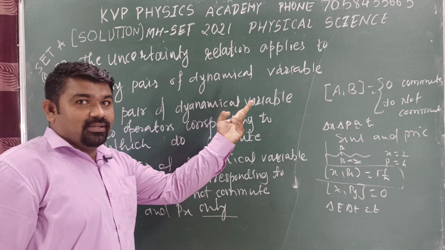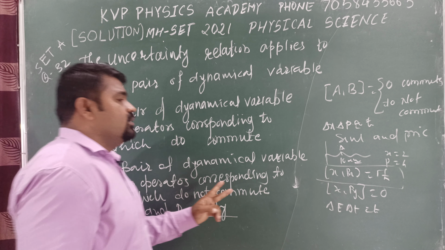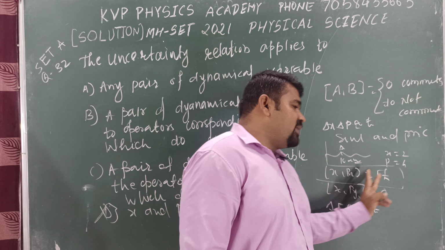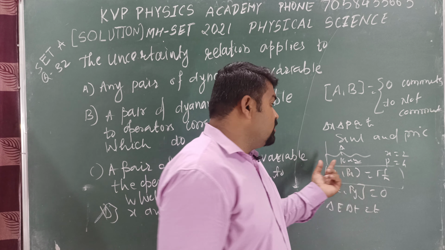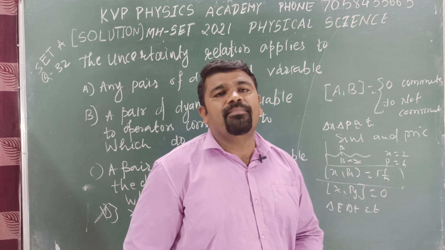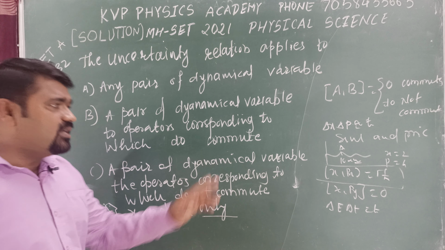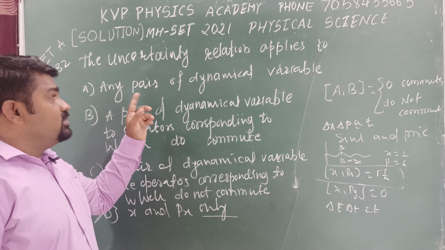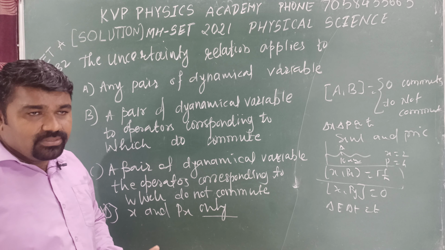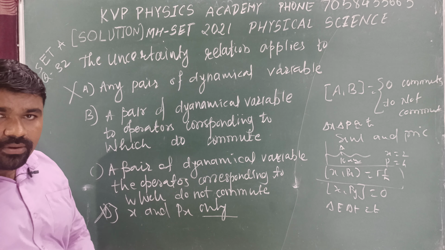Any pair of dynamical variables, not only for this one. Any pair of dynamicals A, B. [x, px] is equal to i h cross, and for this dynamical pair this is applicable. But this is not applicable for x, py, or delta x delta py. For this case, this uncertainty relation is not applicable. So it is applicable only for particular variables, not for all variables. Got it? This option is also not correct.